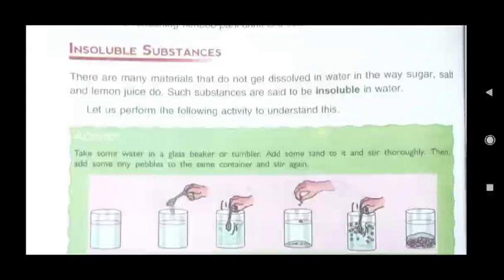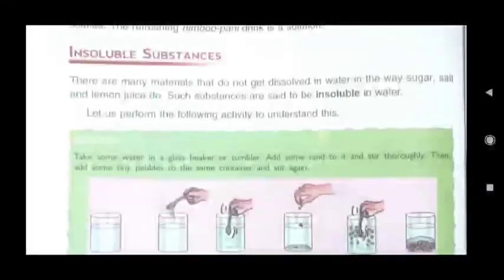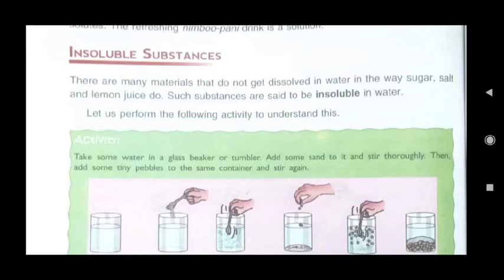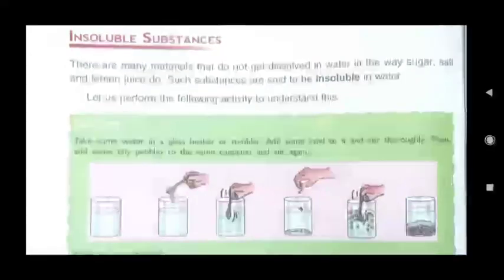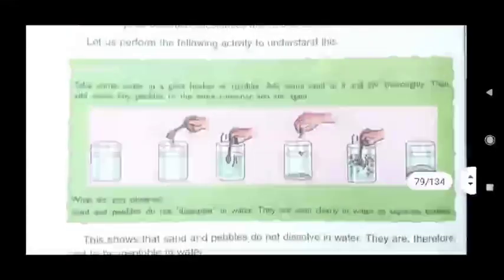Now we will see insoluble substances. Insoluble substances means substances that are insoluble in water, that do not get dissolved in water. There are many materials that do not get dissolved in water in the way sugar, salt and lemon juice do. And such substances are said to be insoluble in water. And here again one activity is given in your book. You just see.